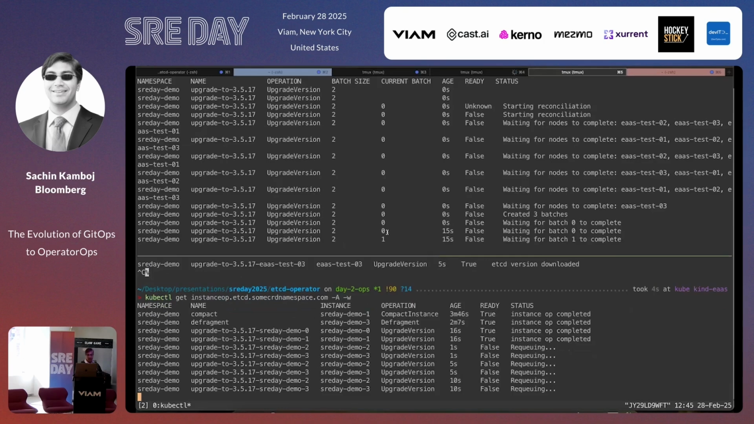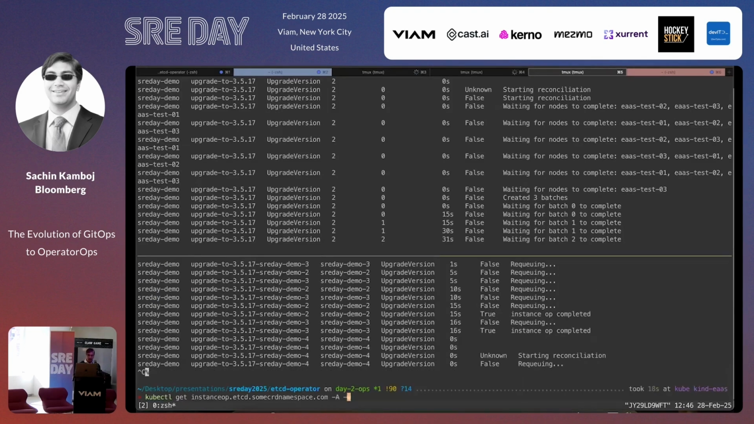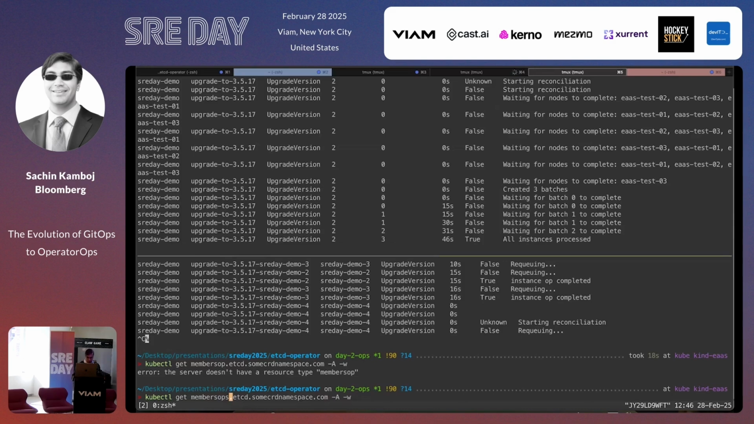The current batch is the batch that it's working on. It's basically going to upgrade each version, so it's going to do it one at a time. And if I look at the member ops for this, it actually operates on 1 member at a time for each instance, which is the safest way to do an update of member ops.